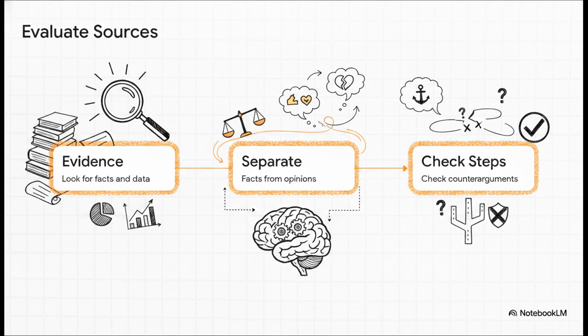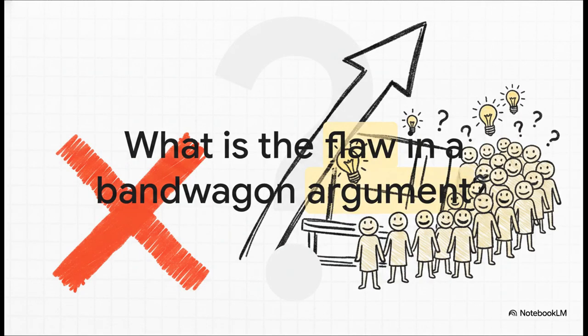Practicing this routine gives you the power to explain exactly why a claim is weak, instead of just having a vague gut feeling that something's off. Let's do a quick mental check. Take a second and ask yourself, if you see an ad claiming a product is undeniably great just because everyone else loves it, what is the exact flaw in that logic? Think back to our suspect lineup. Right, the flaw is assuming that popularity automatically equals quality or truth. By actively asking yourself these kinds of questions as you consume information, you're going to make your truth detective skills absolutely razor sharp.